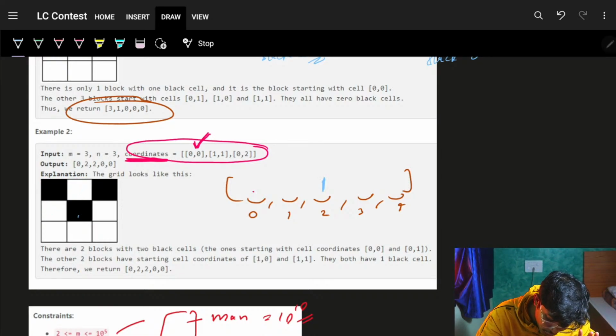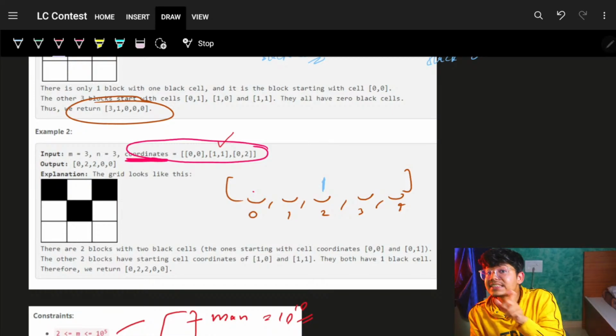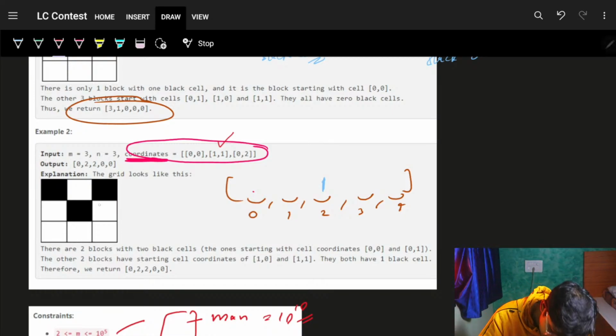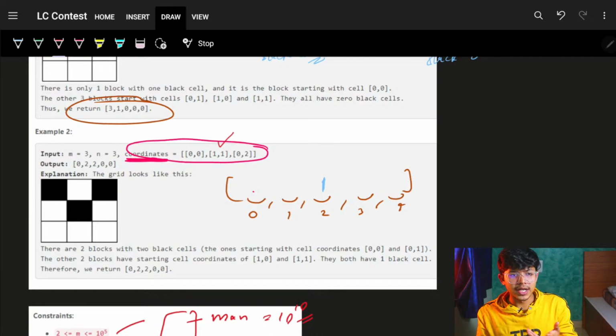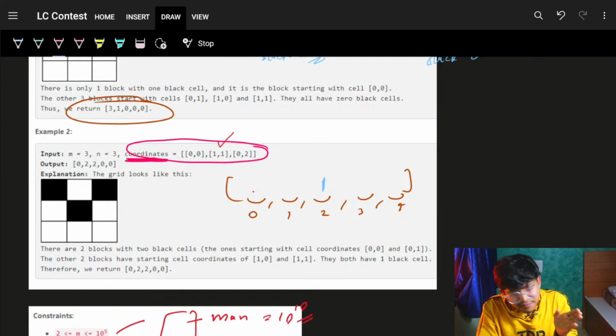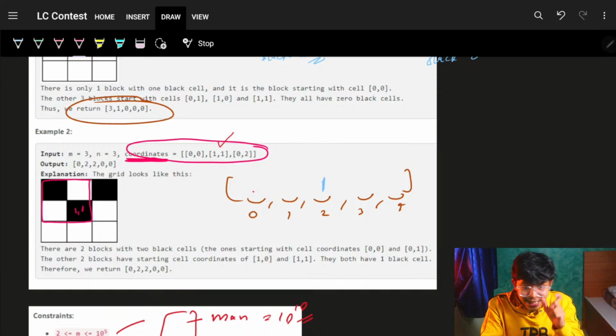Now I will go on to my next coordinate. I cannot go to my next cell, I'll go on my next coordinate. I'll simply go and ask him, hey bro, how many blocks can you contribute to? He will say, bro, I can contribute to 4 blocks, because everyone can contribute in 4 blocks. One block is this. One block is this. One block is this. One block is this. And one block is this. So I'll just start with this block, because this cell 1, 1 can now contribute in 4 blocks.